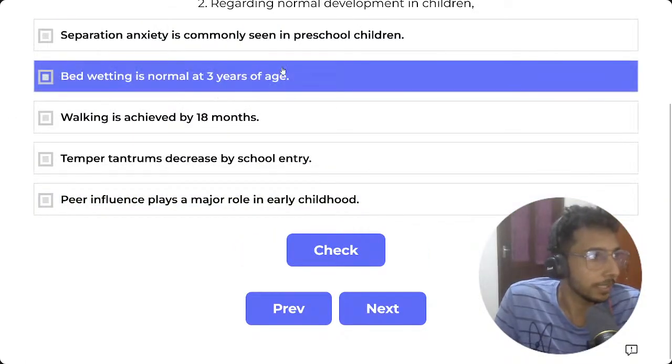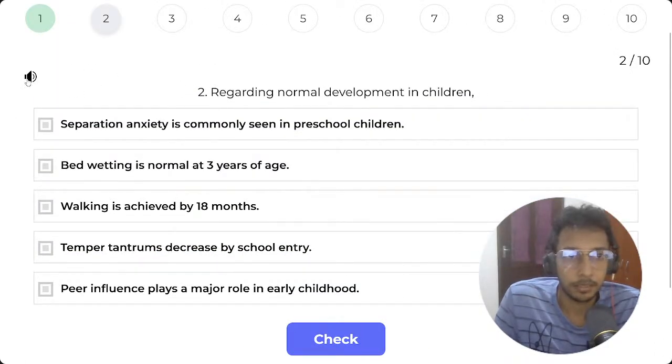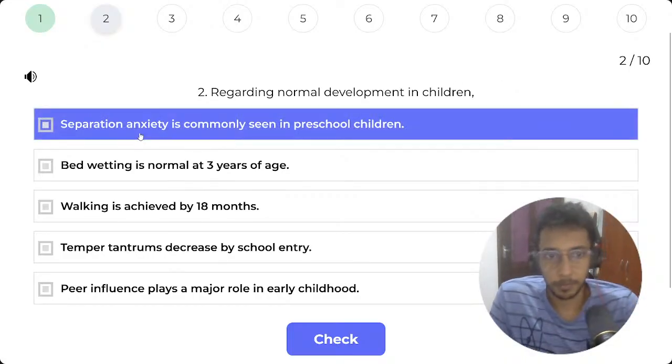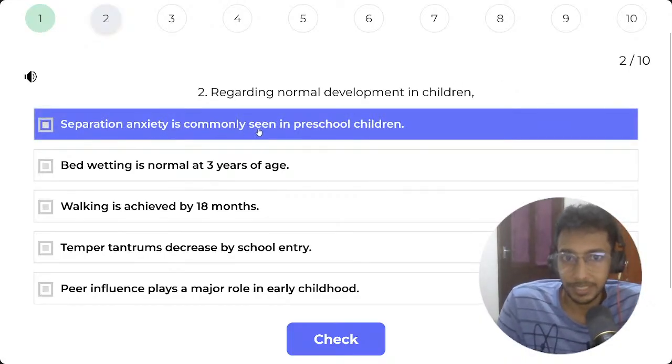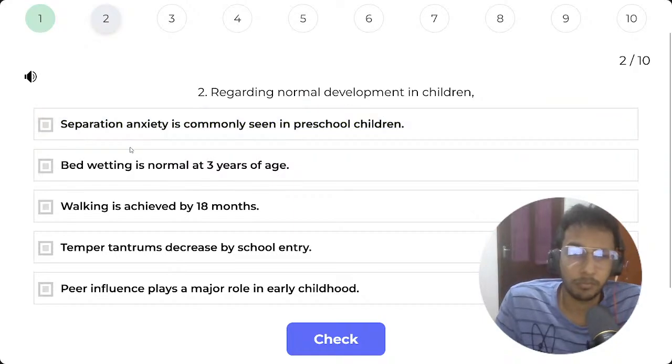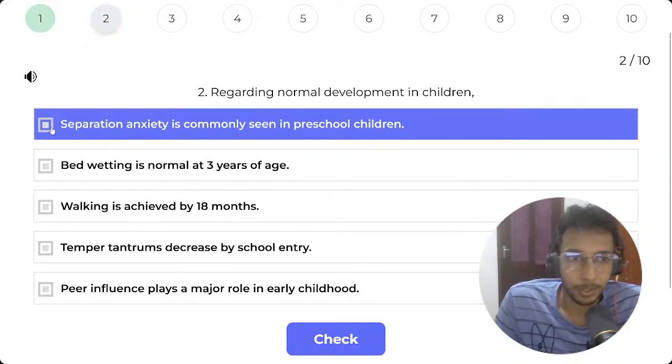You can see my cursor right here. Let's see, this one is regarding normal development in children. Normal development. Isn't this a pediatric question? Separation anxiety is commonly seen in preschool children. I guess so. Even I cried when I was in preschool and my parents left me one day in the playground.